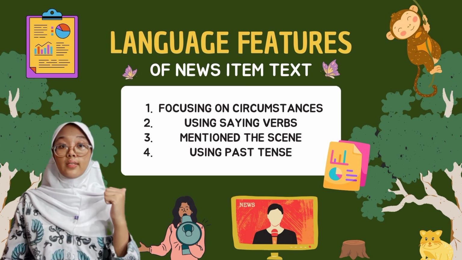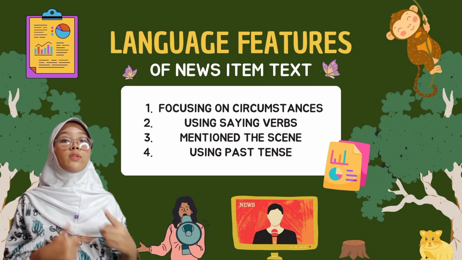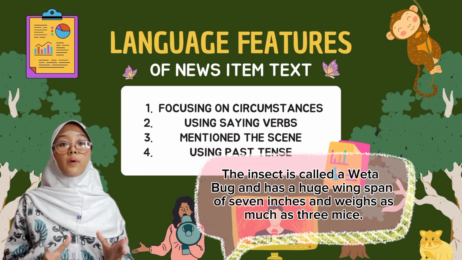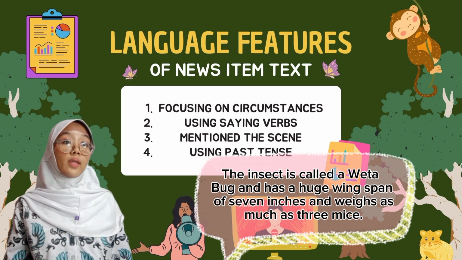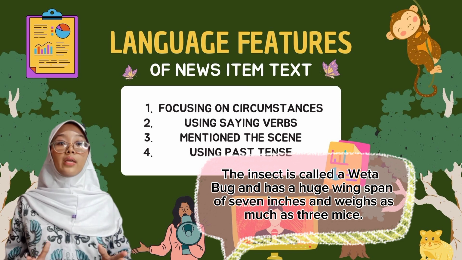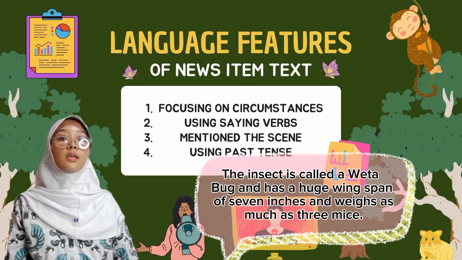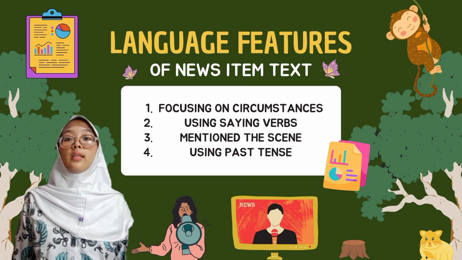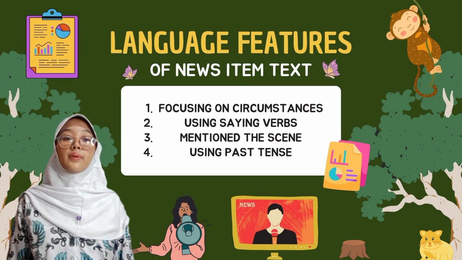happening in the past. But what if we take a look at this sentence? The insect is called a weta bug and has a huge wingspan of 7 inches and weighs as much as 3 mice. The sentence is written in simple present tense because it is a fact which still happens until now.